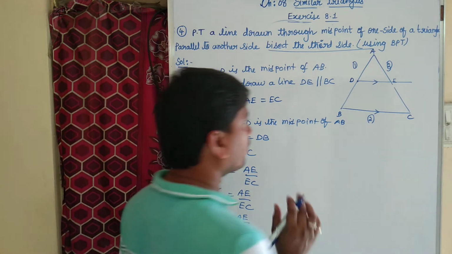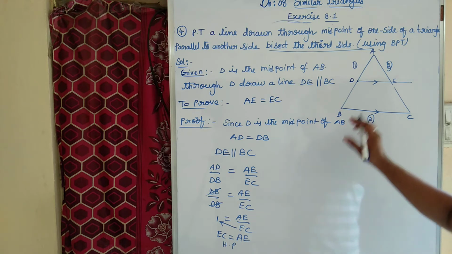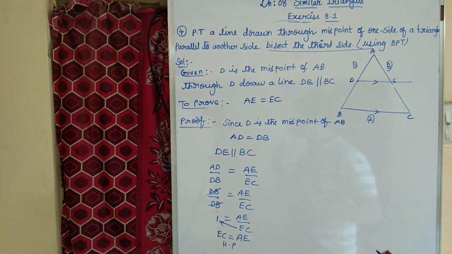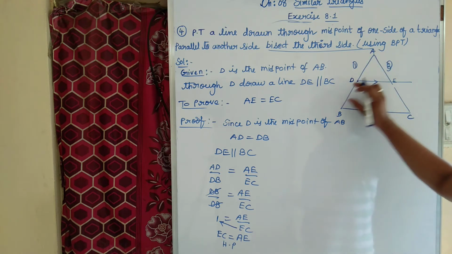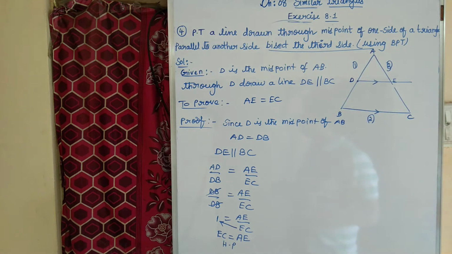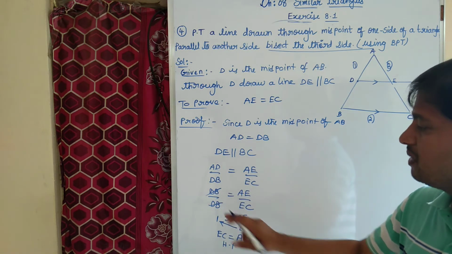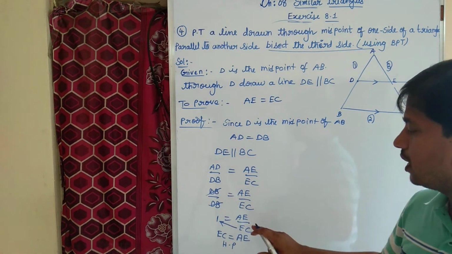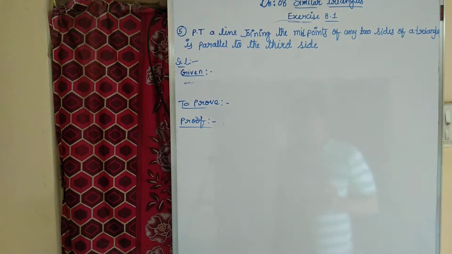Only thing is 2 points you have to remember. First point is D is the midpoint of AB, hence AD equal to DB. That is the first important point. Second point is DE is parallel to BC. By BPT, AD by DB equal to AE by EC. We know length of AD and DB are equal. So in place of AD I wrote DB. DB cancel. We got 1 equal to AE by EC. Cross multiplication. Therefore AE equal to EC. Hence proved. Now coming to fifth question.